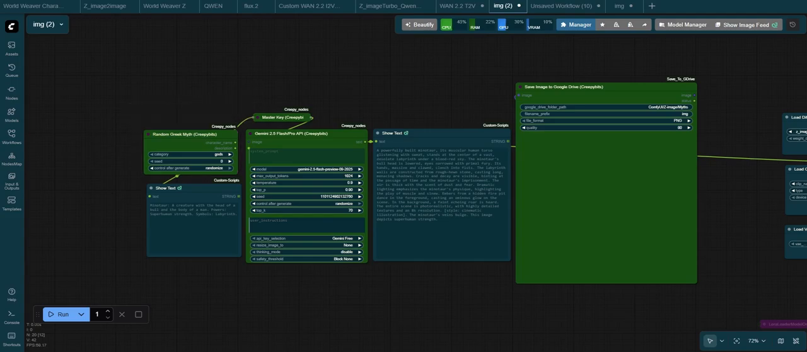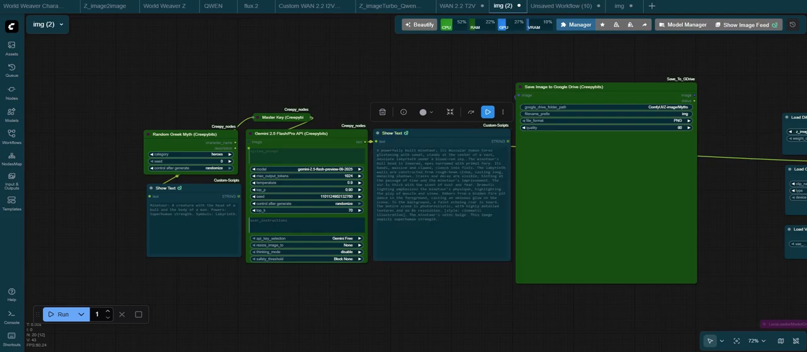First, we have this random Greek mythology node, which has four categories: gods, heroes, monsters, and titans. The node pulls up a short description of a random figure from the chosen category. It then passes the description to the master key and the Gemini API node, which expands the description to a full prompt. Let's try with the category hero.